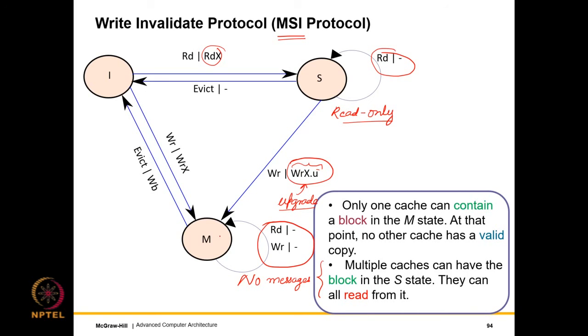But in the invalidate protocol, the nice thing is that since only one cache has the block in the M state, you are sure that no other cache has a copy, so you want to write, well, continue writing. Now here are a few subtle points. So the evictions are still seamless in the shared state. That is mainly because it is read only, nothing has been modified. So if you want to evict, well, we just go ahead and evict. But from the M state, evictions are not seamless because the block has been modified. So in this case, a write back to the lower level is necessary.